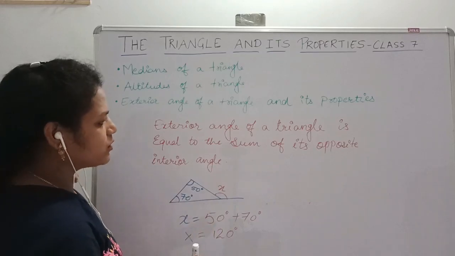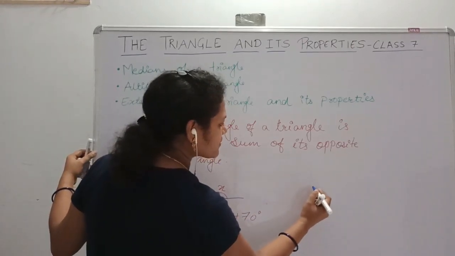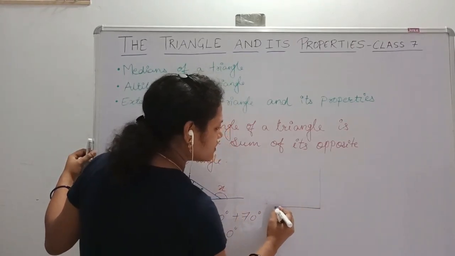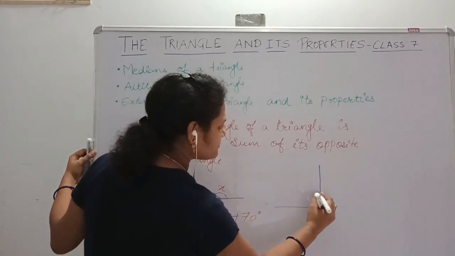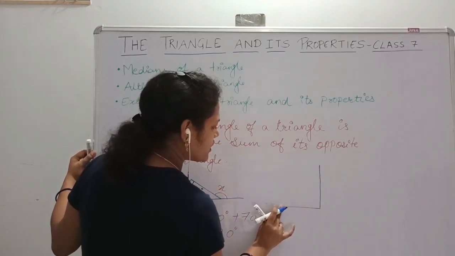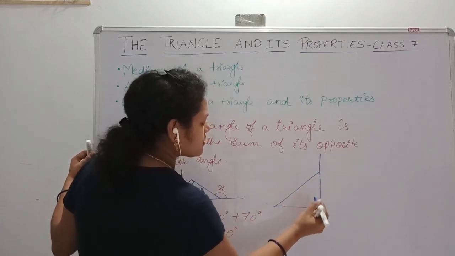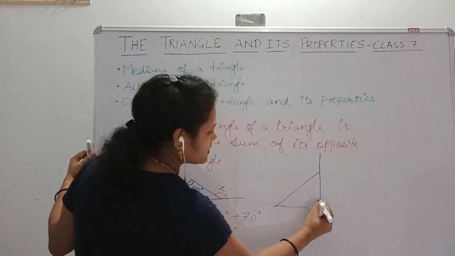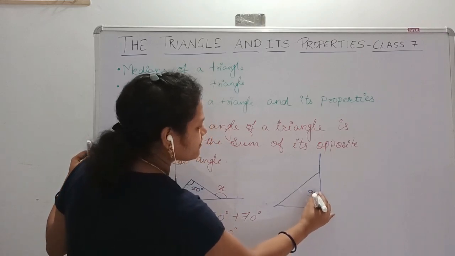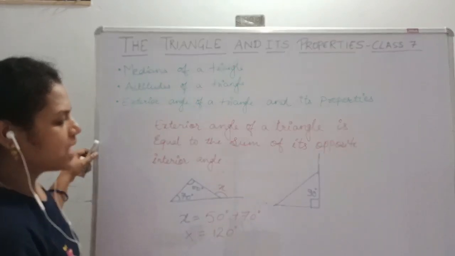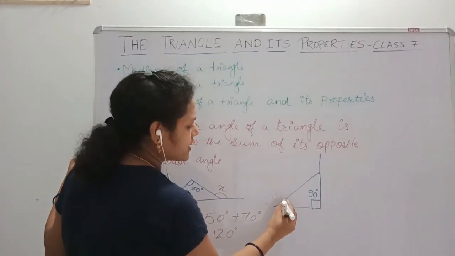Let us consider one more example. Here is a triangle, and I draw a right angle, this is 90 degrees.